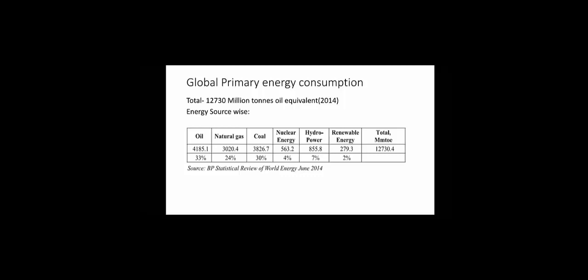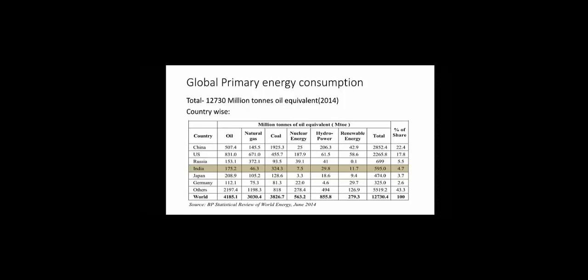Global primary energy consumption at the end of 2014 was equivalent to 12730 million tons of oil equivalent. The share of oil is largest at 33%, followed by coal and natural gas with 30% and 24% respectively. The demand for natural gas in future will increase as industrialized countries take strong action to cut CO2 emissions. The table below shows the breakup of various constituents of primary energy consumption worldwide in million tons of oil equivalent. Then the primary energy consumption for some developed and developing countries is shown in the table.